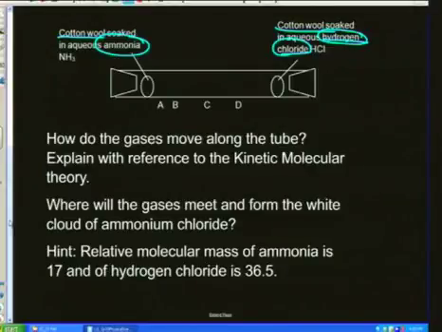So you need to be thinking and explain that in terms of the kinetic molecular theory. So how do they move? That's first part. Where will they meet? And the answer here would be either A, B, C, or D. So make sure that you would be able to explain that. Where on the tube would they meet?